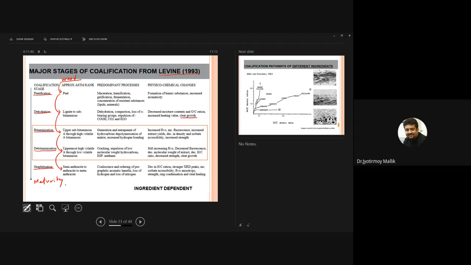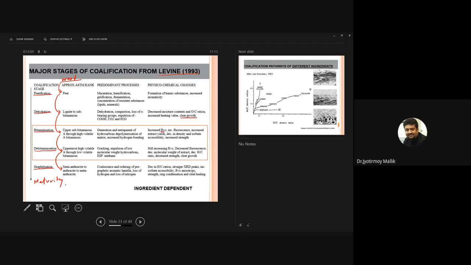Cleat means the inherent fractures present in the rock. Okay. In the case of bituminization, what physicochemical changes happen? Increased vitrinite reflectance, fluorescence, increased extract yields, decrease in density, sorbate accessibility, increased strength, mechanical strength we are talking about.